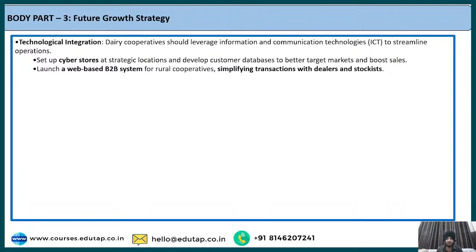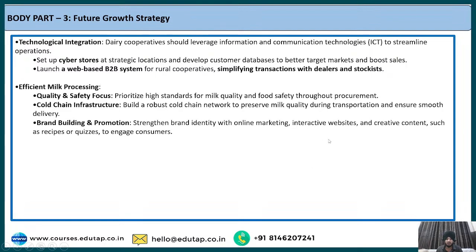Fine. So that can be another solution or the way forward. Second is regarding that we need to focus on quality and safety. We need to establish a robust cold chain infrastructure so that the milk quality can be preserved during the transportation period. Then apart from that, we also need to focus on brand building and promotion also, because